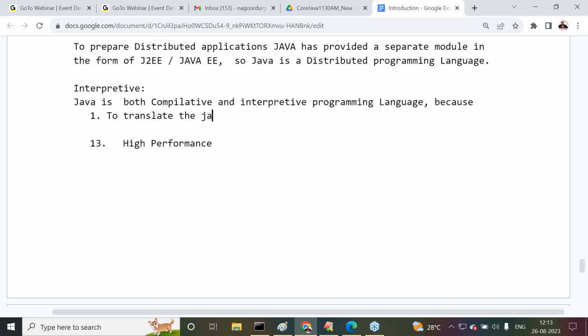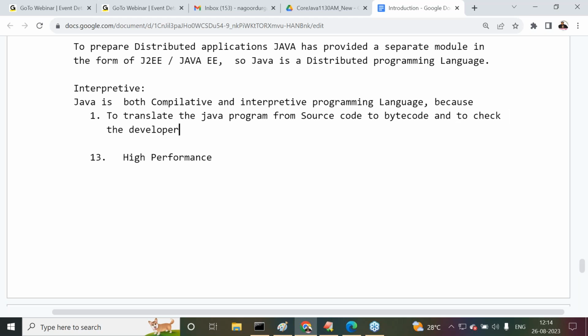To translate the Java program from source code to bytecode, and to check the developer's mistakes, we need compilation.